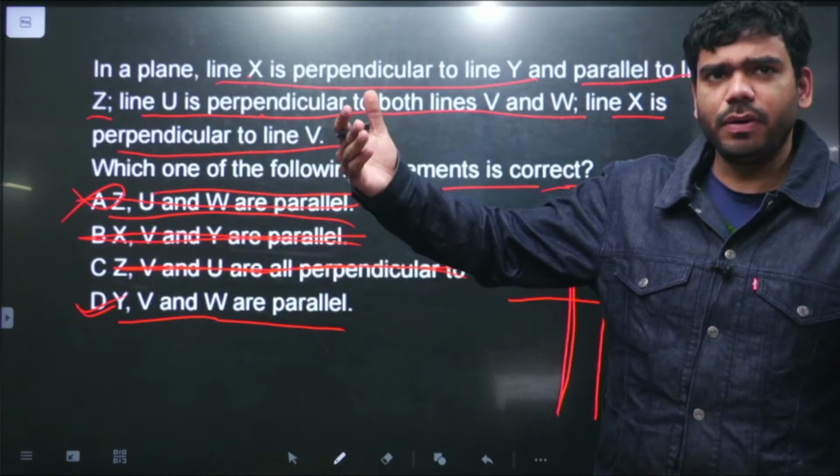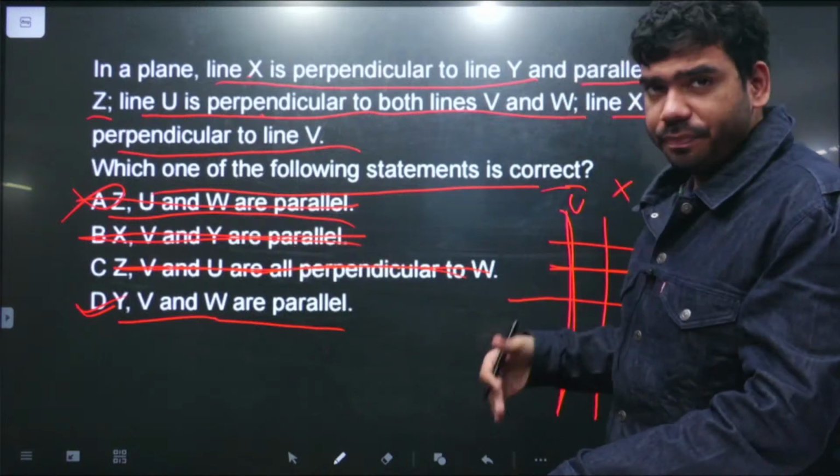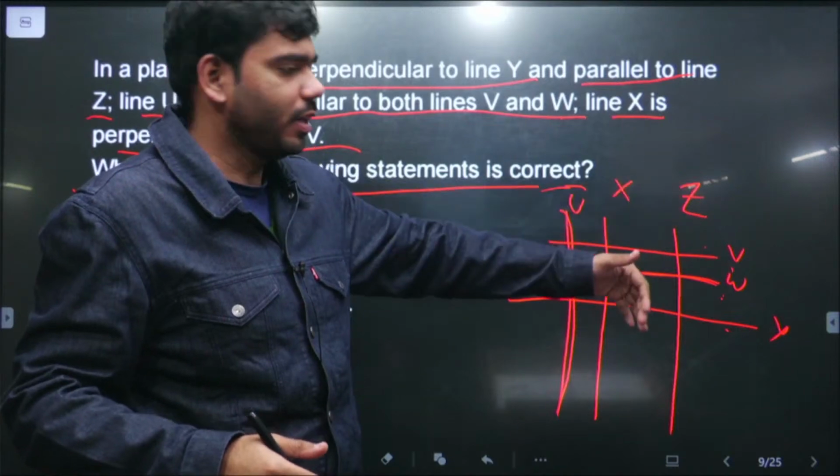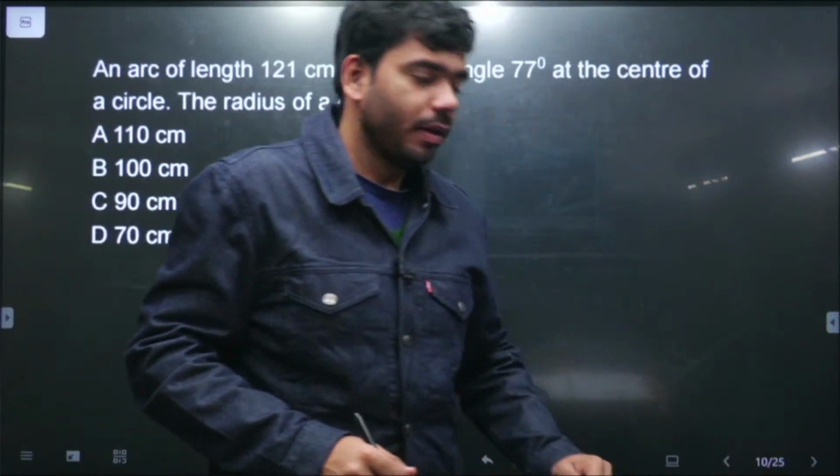It's a very simple question. You just have to draw the lines. We have been provided with 6 lines. Just draw 6 lines and your question will be done. So this is the next question.